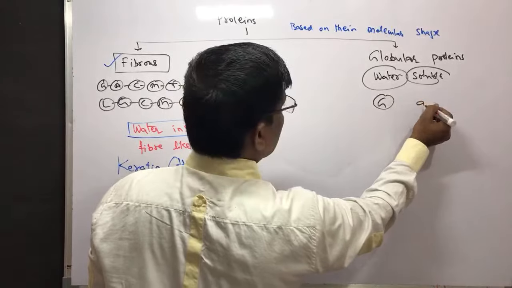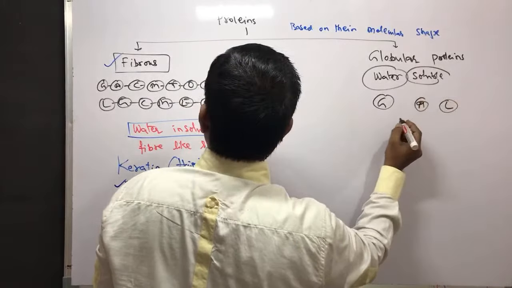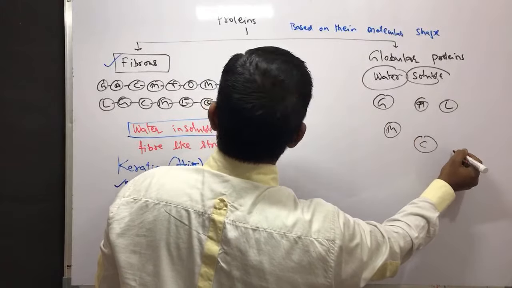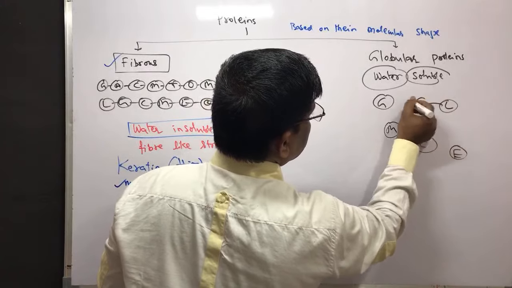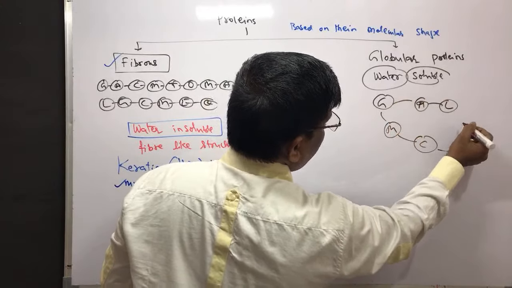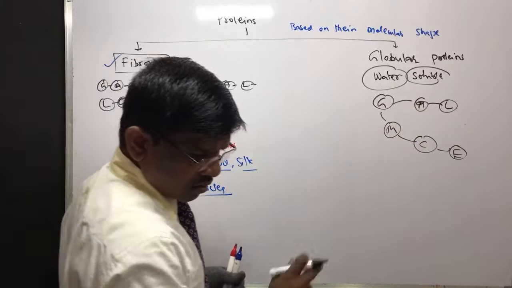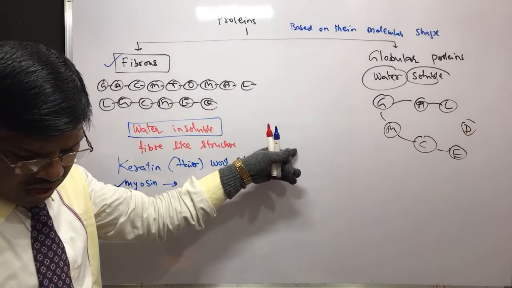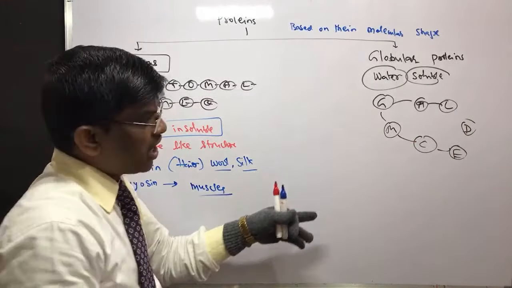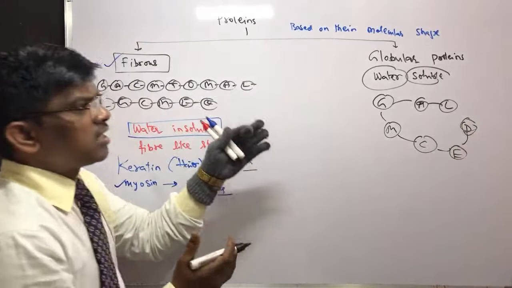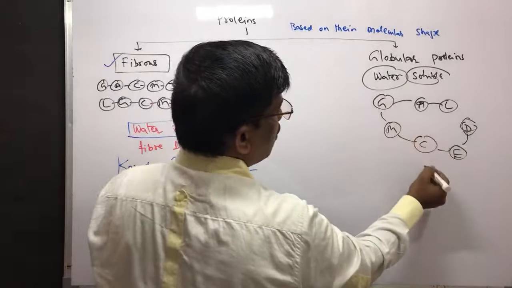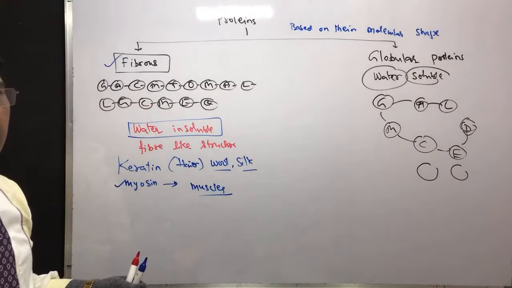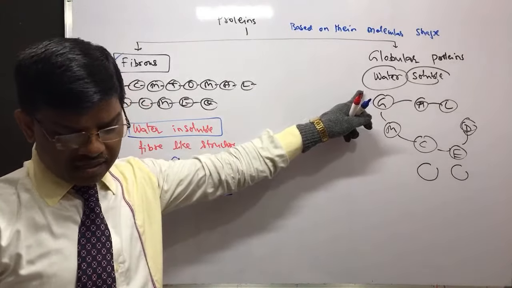For example, A, L, M, C, E. So like this, it can coil, and it is going to have intermolecular interactions and a spherical shape. So like this, it is going to have a globule-like structure. Yes, friends. So these are water soluble.